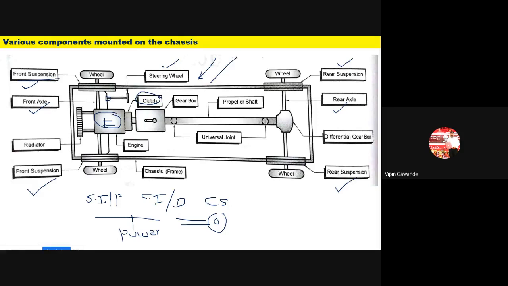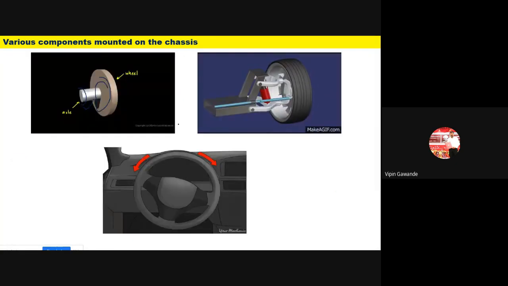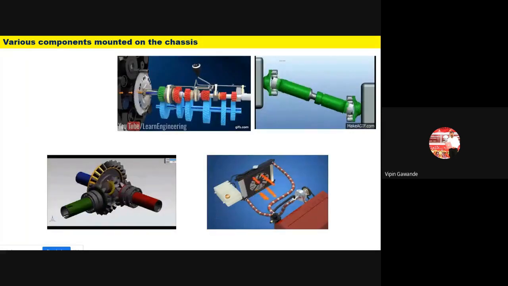When we release the clutch, the engine and the gearbox come in contact, so there is an engagement between them. What is the meaning of that engagement? That means the engine is transmitting its power to the gearbox. What is the function of the gearbox? Whatever power is generated by the engine, the gearbox multiplies that power and changes the rpm of the engine.